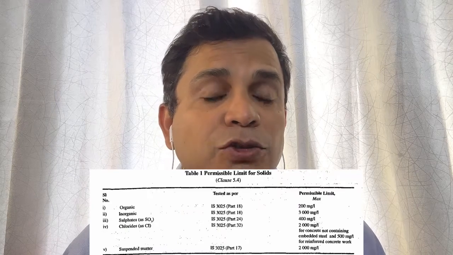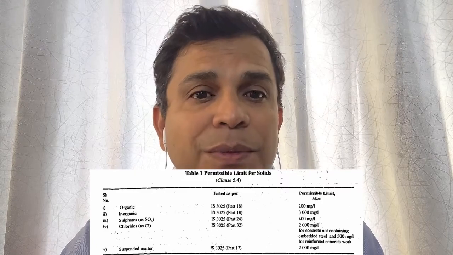Now the permissible limits of the solids are given in table 1. So let's go to table 1. What does table 1 say? See, here it is given in table 1 what the requirement of the solid particles is. For organic matter, the permissible limit maximum is 200 milligram per liter. The test method is IS 3025 part 18.